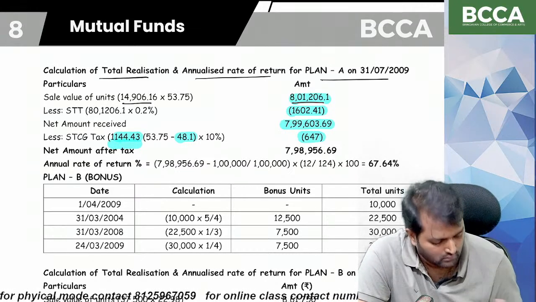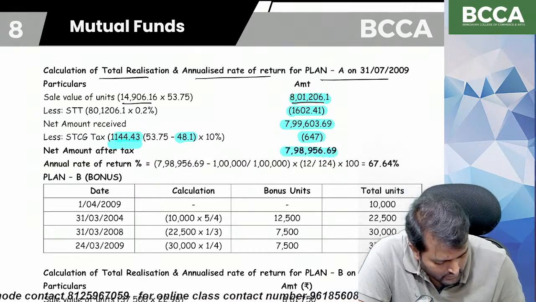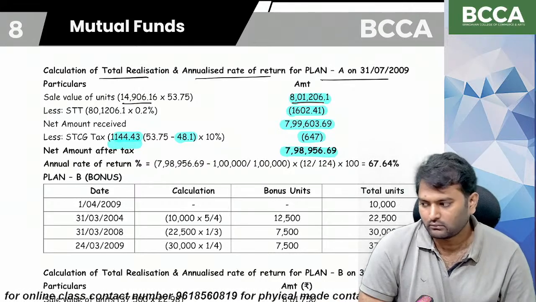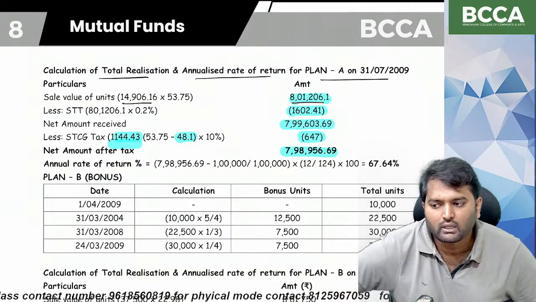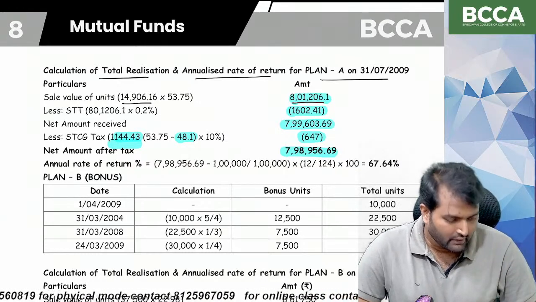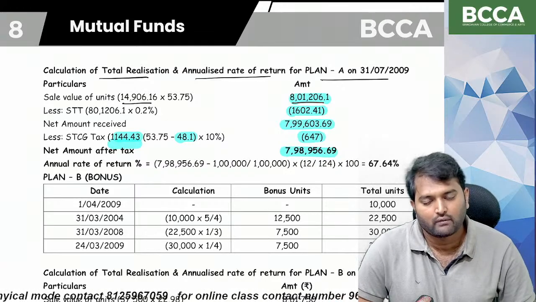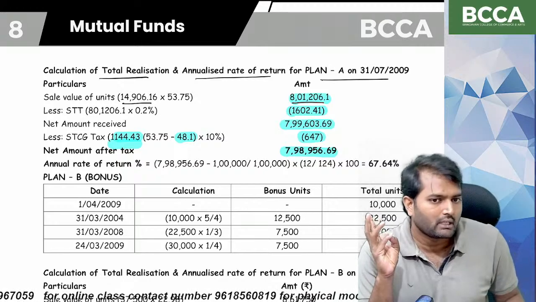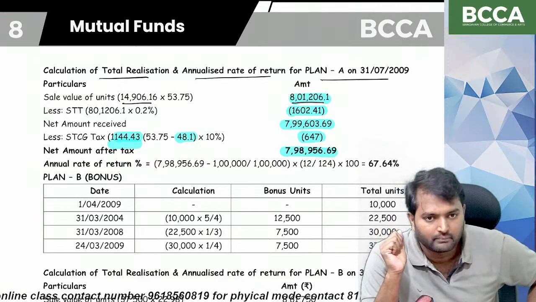So net amount after payment of tax is 798,956.69. Our investment is 1 lakh at the beginning and we are able to realize 7,98,956.69 at the end after payment of all taxes, that is security transaction tax and short-term capital gains tax.